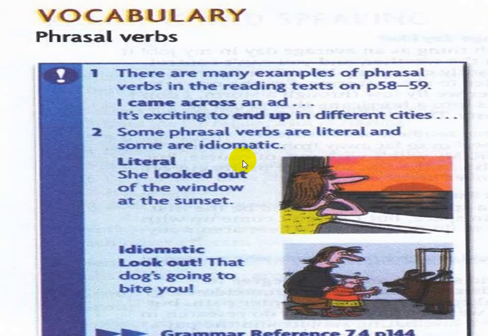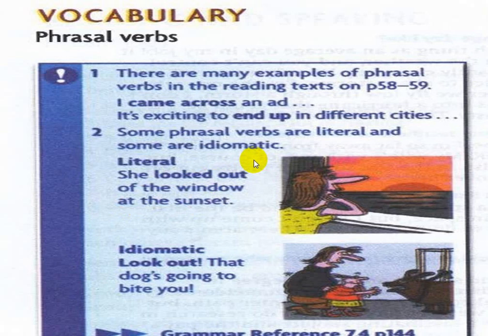So some are literal and some are idiomatic. These are examples: this is an example of a literal and this is an example of an idiomatic phrasal verb. Two kinds of phrasal verbs, literal and idiomatic. For example of a literal phrasal verb: She looked out of the window at the sunset.